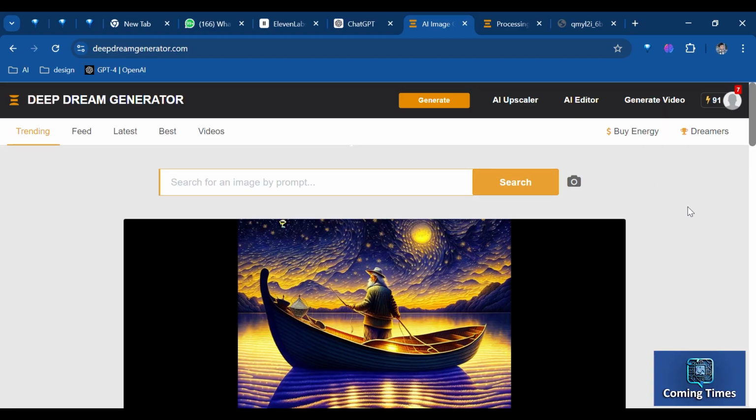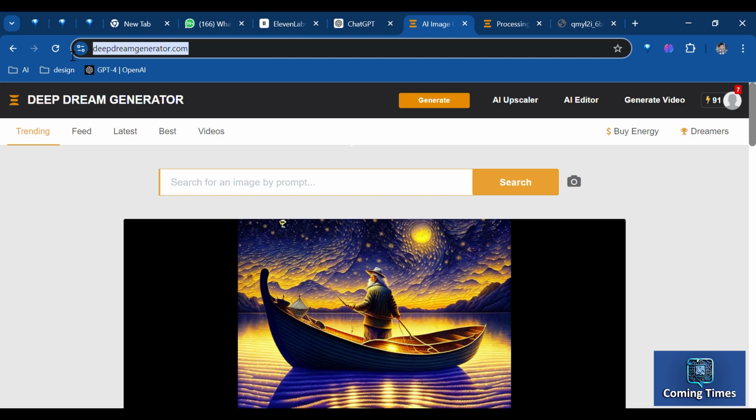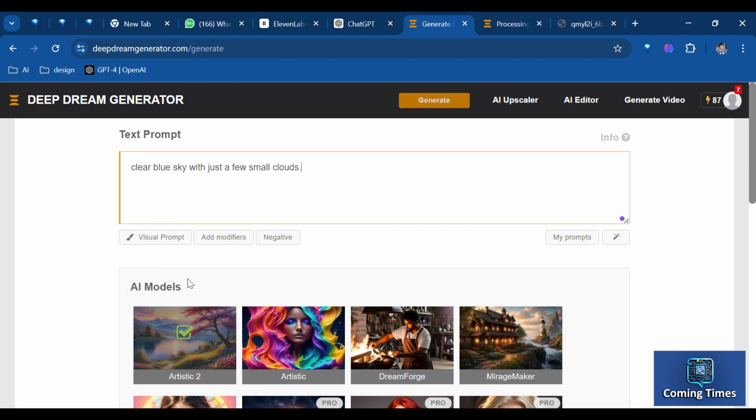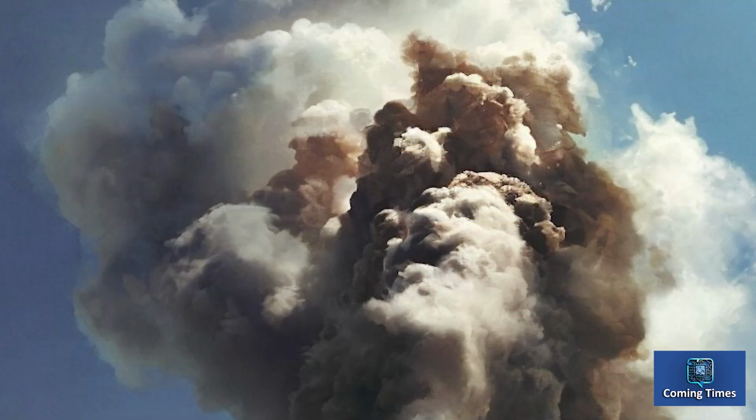Google's Deep Dream project serves as a clear example of AI hallucination. Imagine taking a picture of a clear blue sky with just a few small clouds. If you run this image through an AI model that's trained to recognize objects in the sky, the model might start to see shapes in the clouds that aren't actually there, like seeing a dragon or a face forming from